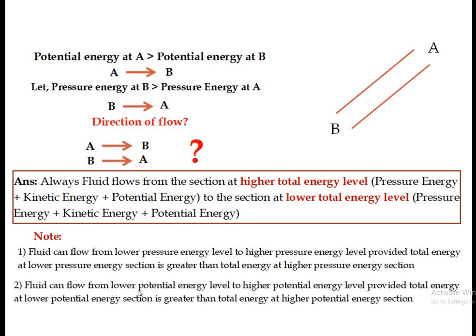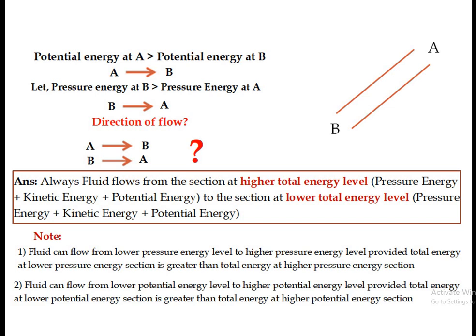Again, the same thing: fluid can flow from lower potential energy level to higher potential energy level. Again the same condition: if at a lower potential energy section, total energy is more than the total energy at the higher potential energy level, in that case also the fluid can flow from lower potential energy level to higher potential. This is a very basic and simple thing, but it is a very important concept before understanding the siphon.